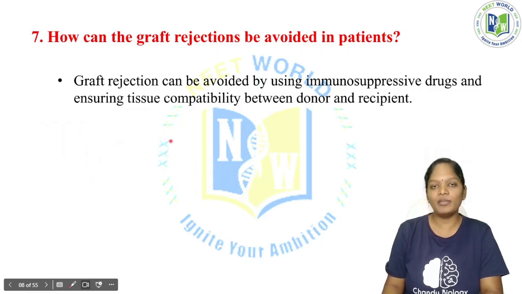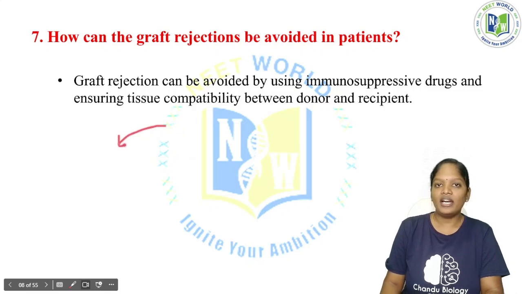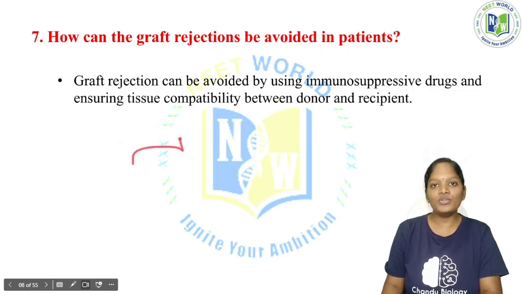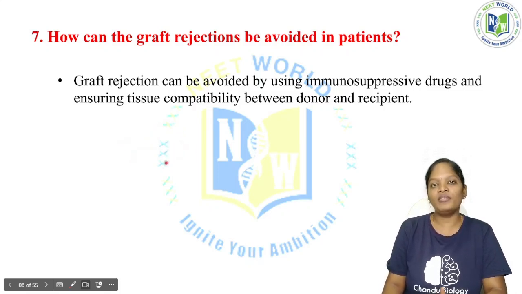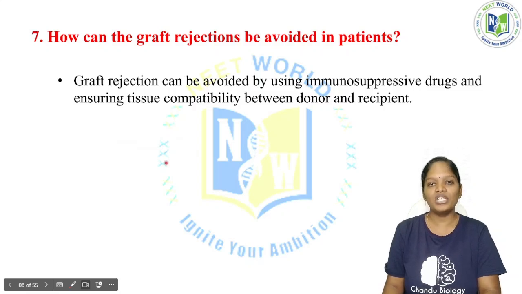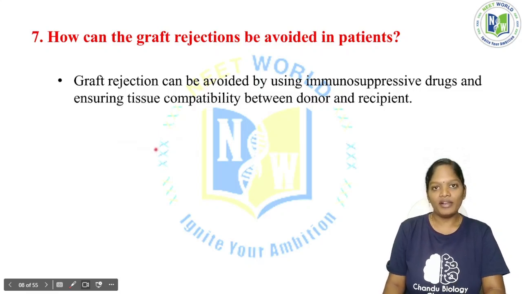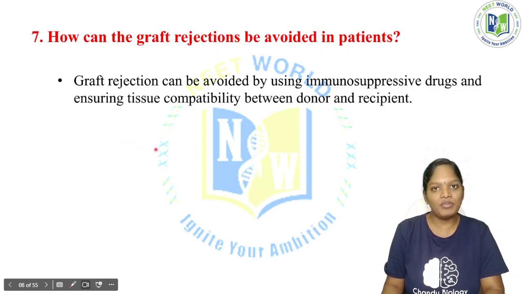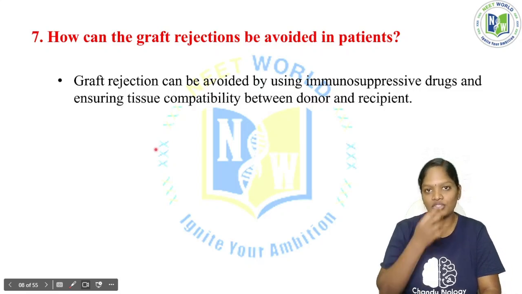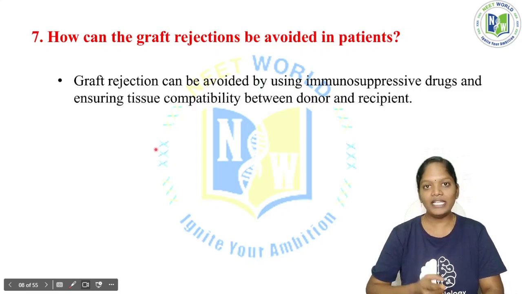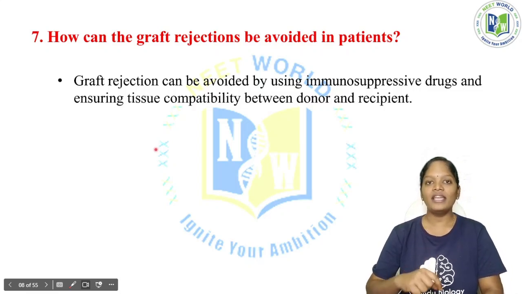During organ transplantation, even a small dust that enters the body from the atmosphere makes us sneeze. For a dust, our immune system responds that strongly. So think about an organ taken from one body to another body, definitely there will be rejection, even though the blood has been matched, even though the tissue has been matched. So even though the blood and tissue have been matched, that again leads to graft rejection.